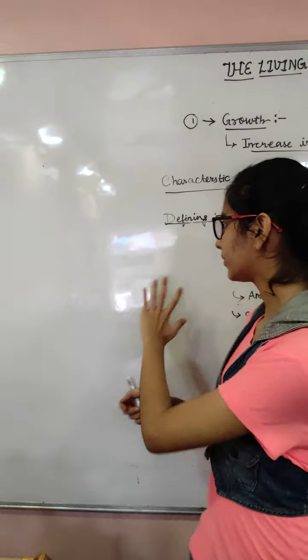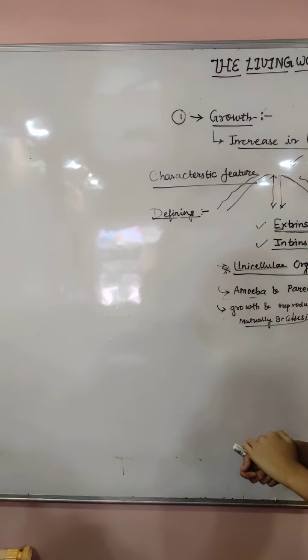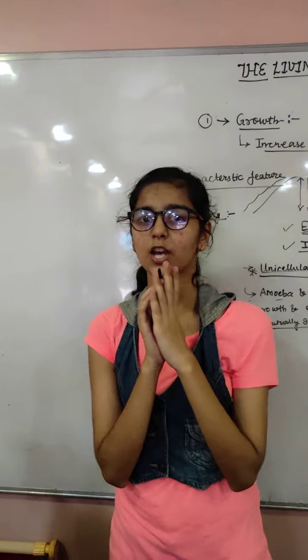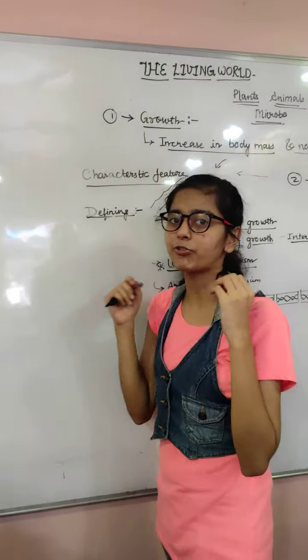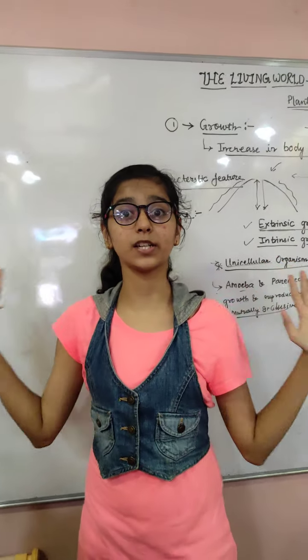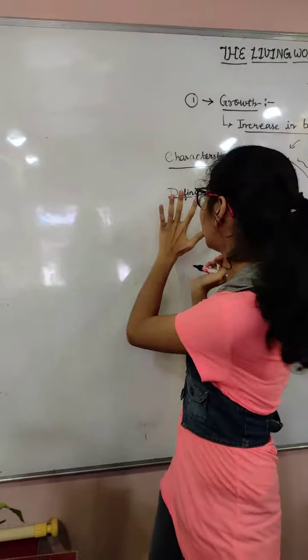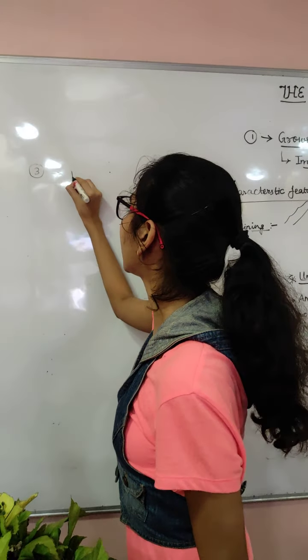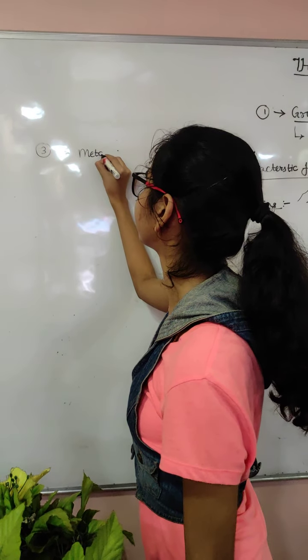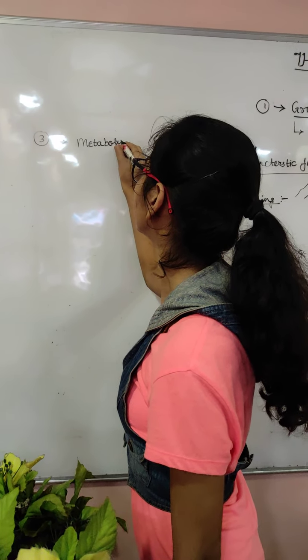Okay. Now we are done with growth and reproduction. Now let's talk about something else. These were two characteristic features. Now we'll talk about something that is defining us, that is only present in us. That is just a defining feature. So we will talk about the third feature, that is metabolism. What is metabolism?